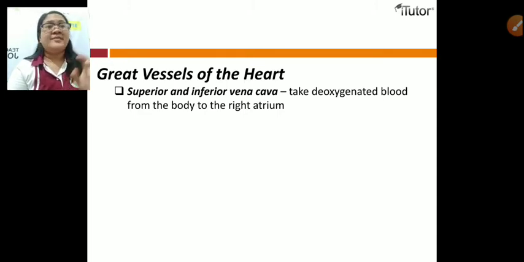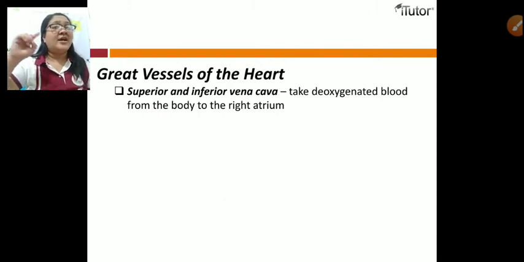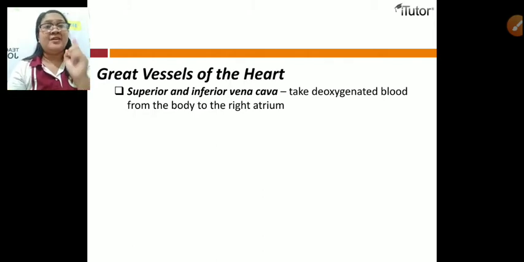Later, I will show you pictures of where you can find them. These are the two vessels through which blood from our body passes before going straight to the right atrium.